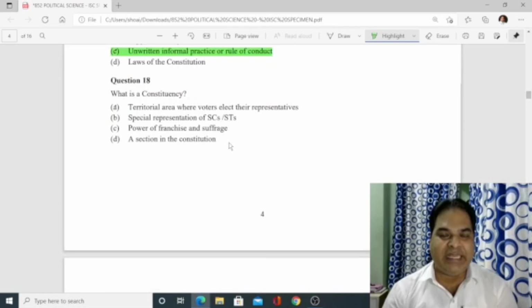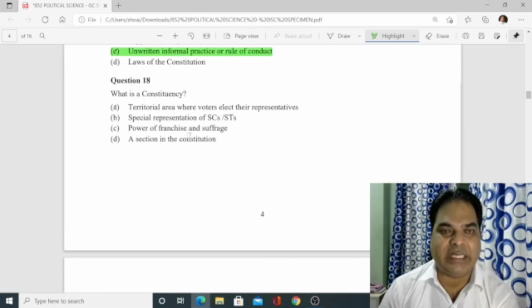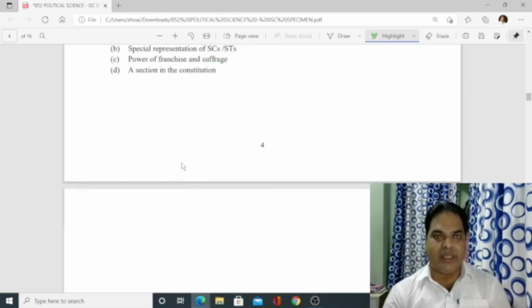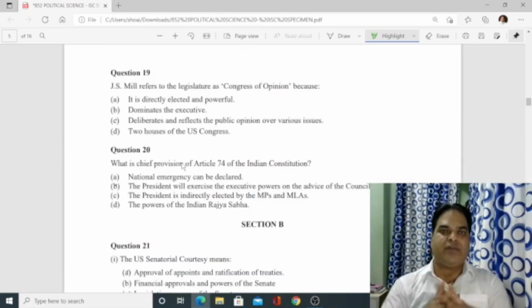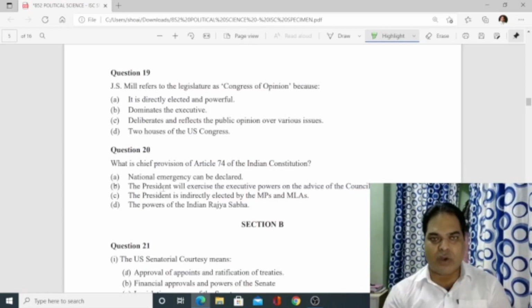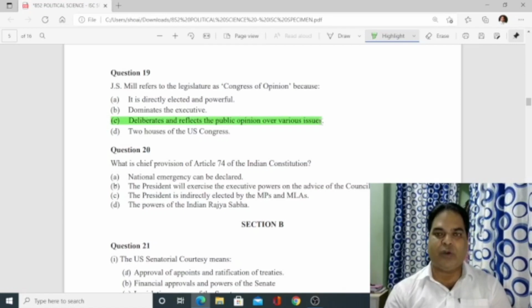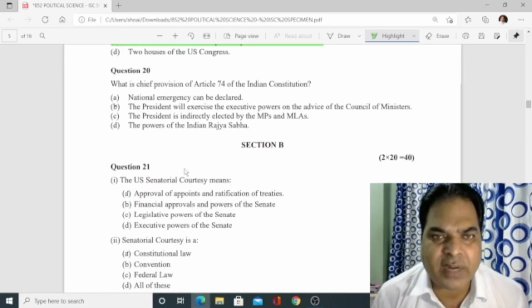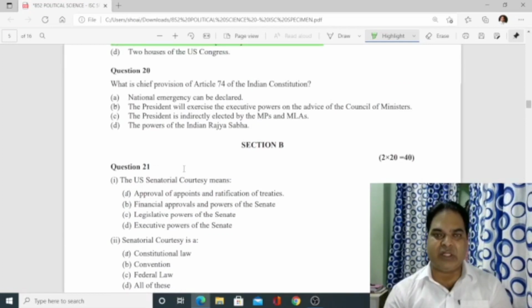Then number 18, what is constituency? It is a well demarcated area that is demarcated for the purpose. So option A is the correct one. Number 19, J.S. Mill refers to the legislature as Congress of Opinion because it deliberates and reflects the public opinion over various issues. Number 20, what is the chief provision of Article 74 of the Indian Constitution? So in Article 74, what is mentioned?